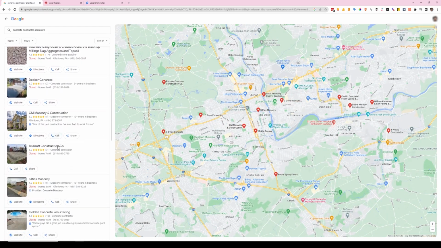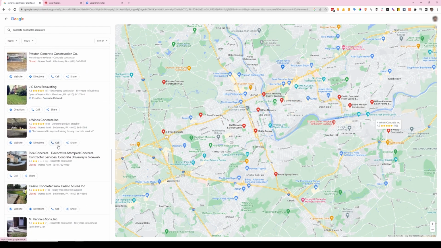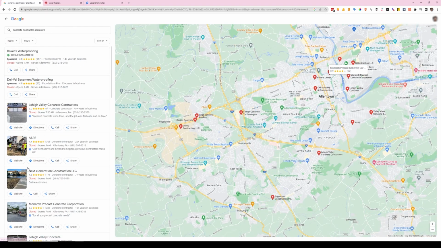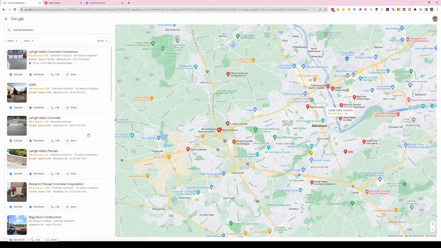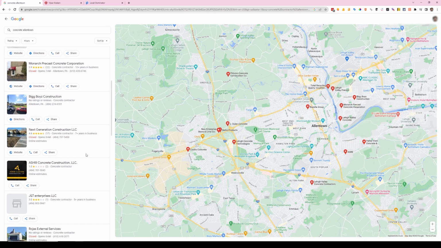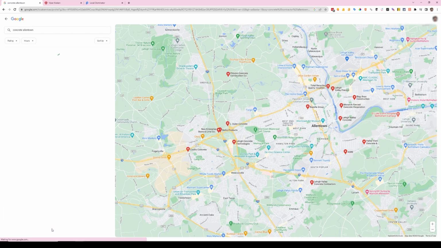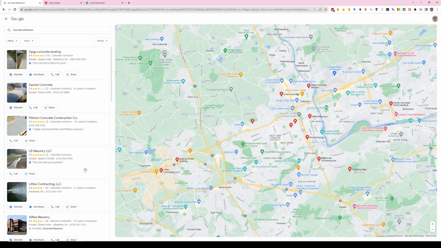Page 3. And just concrete Allentown. Oh, yeah, that gives us a little more results.